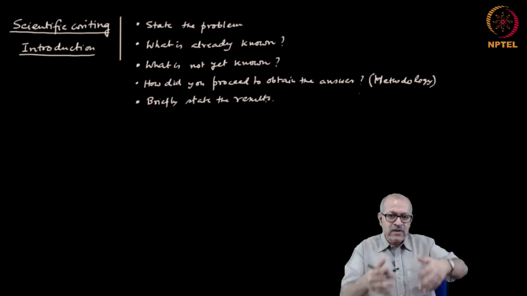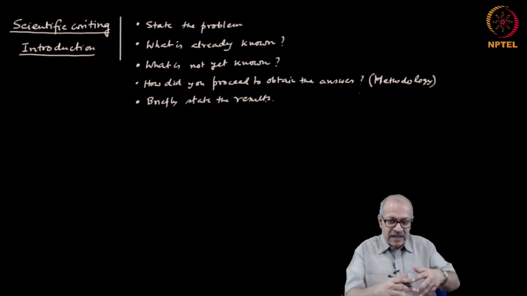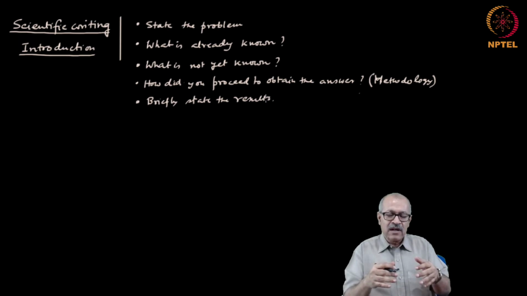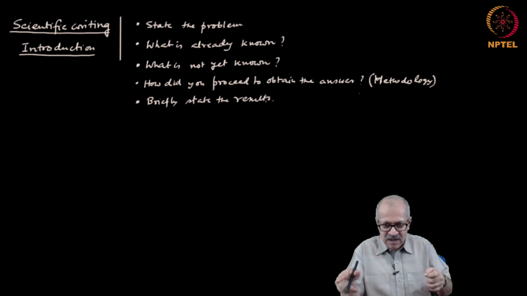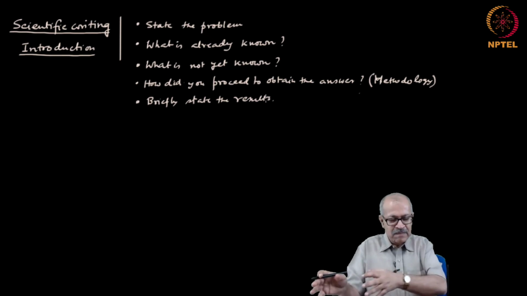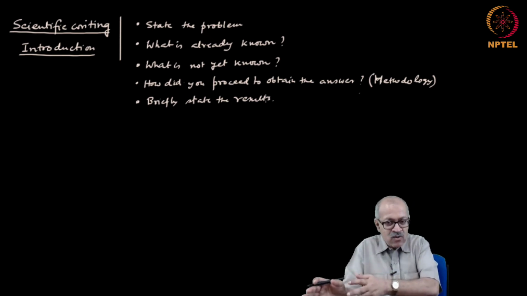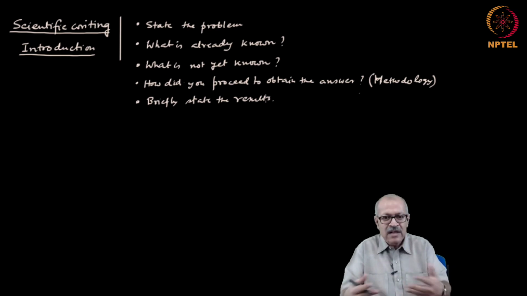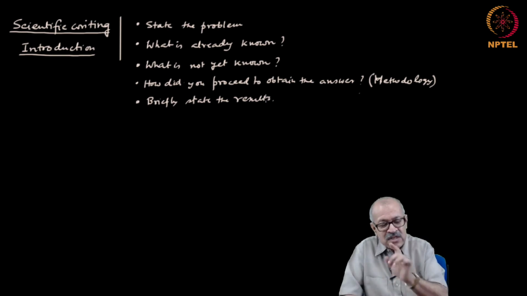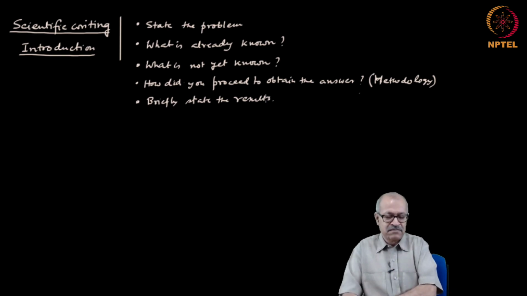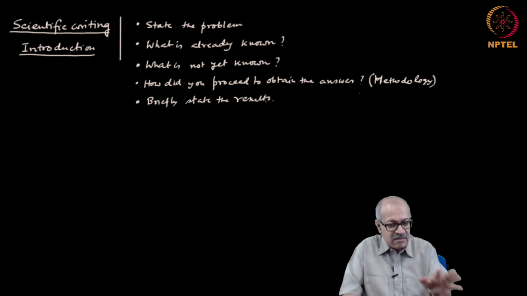So, in this paper we show, that kind of language we use, and show means the reader immediately expects that somewhere down the line he would be convinced that this result is true, and therefore, he would check whether the method followed actually derives that result or not, and so on and so forth. So, it is necessary to state briefly the results, not in detail, but briefly the principal results.